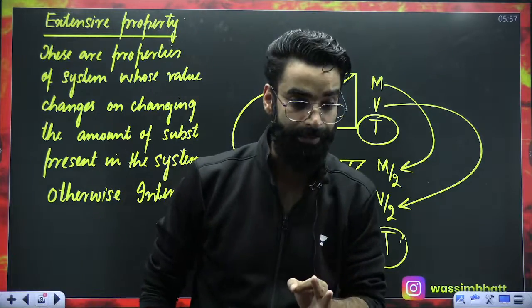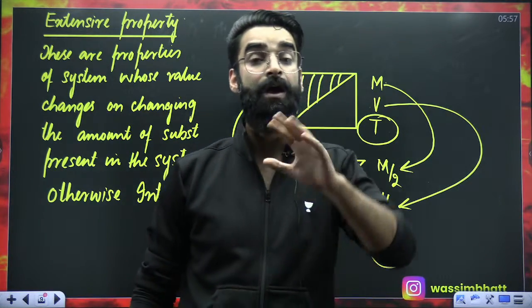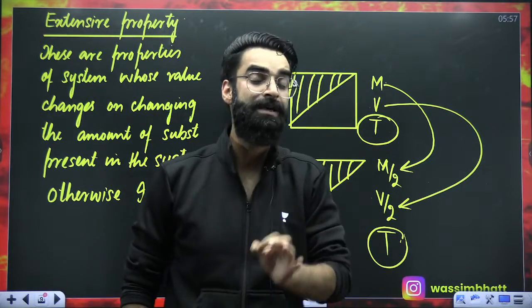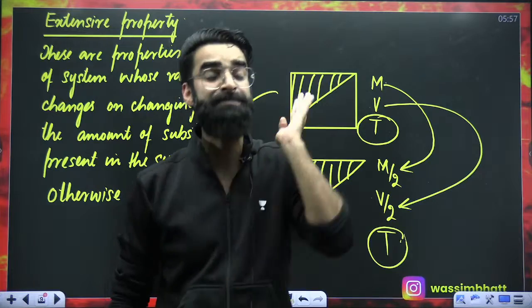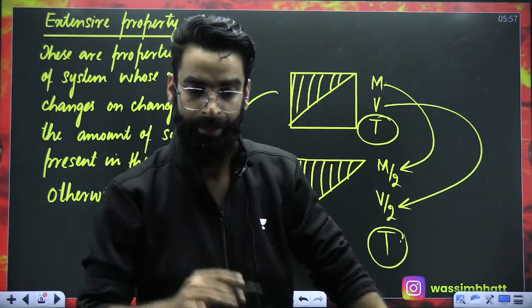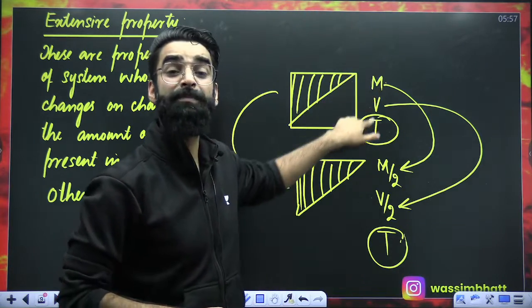Any such property whose value changes on changing the size of the system, or on changing the amount of substance present in the system, you'll be calling that property an extensive property. So initially I defined three properties here.